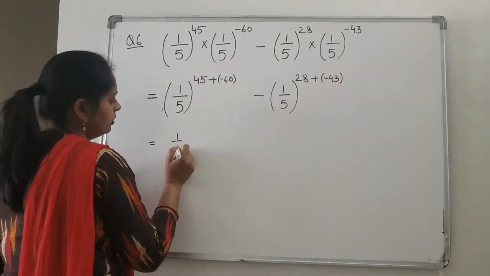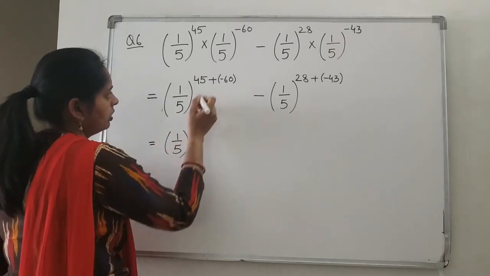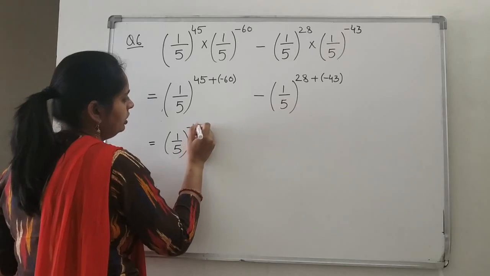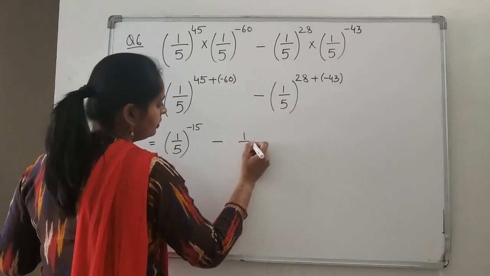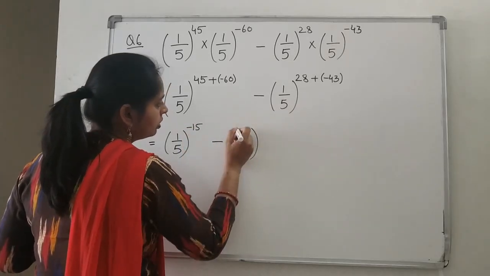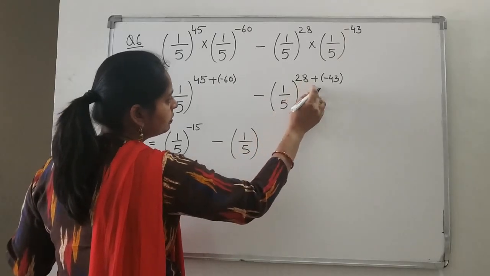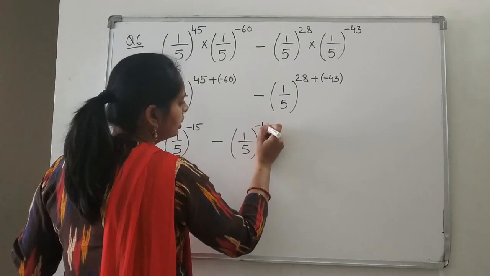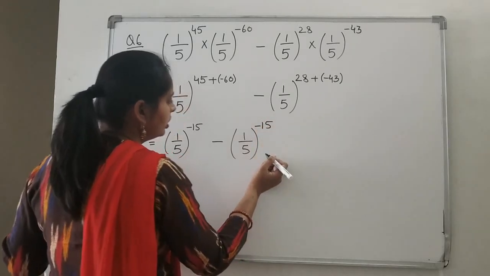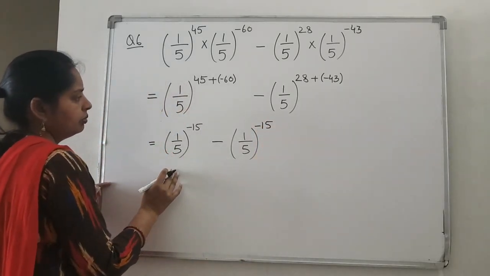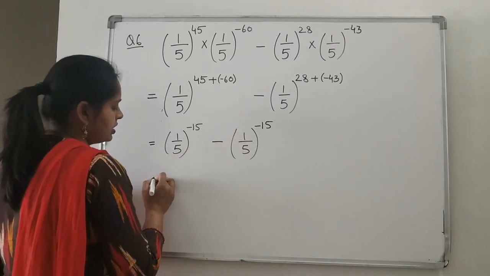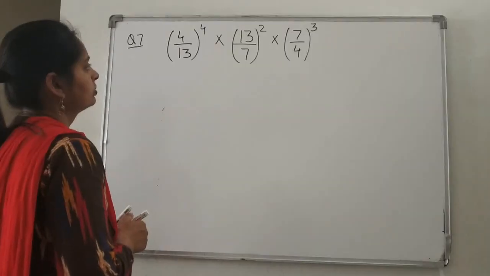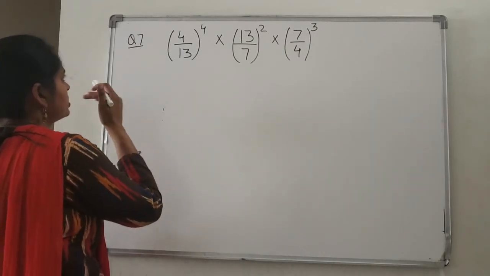So, what you will get? 1 upon 54 to the power 45 minus 60 will give you how much? Minus 15 minus 1 upon 54 to the power 28 minus 43. 28 minus 43 again will give you only minus 15. Right? Both are having same base. Both are having same power. So, answer will be 0 only because both answers will be same only. Okay? Now see the next question we are having.